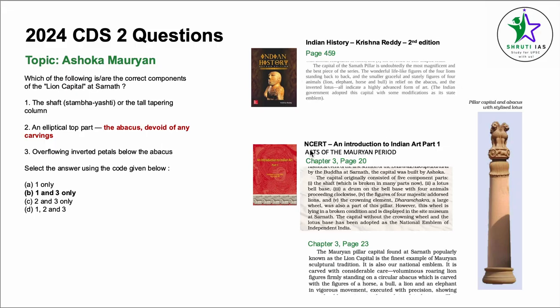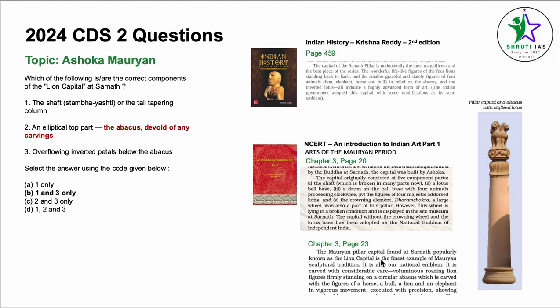This particular answer is technically given in the NCERT, Introduction to Indian Art Part 1, Arts of the Mauryan Period, chapter 3, page number 20. The capital originally consisted of 5 component parts: the shaft, which is broken in many parts now, a lotus bell base, a drum on the bell base with 4 animals proceeding clockwise, the figures of 4 majestic adorned lions, and the crowning element, the Dharmachakra, a large wheel, was also part of this pillar. However, this wheel is broken and lying, displayed in the site museum at Sarnath. Chapter 3, again page number 23.